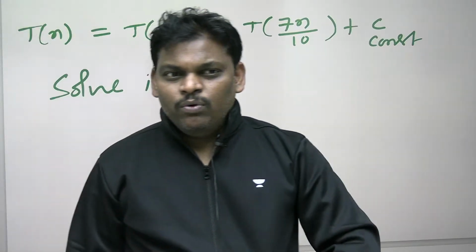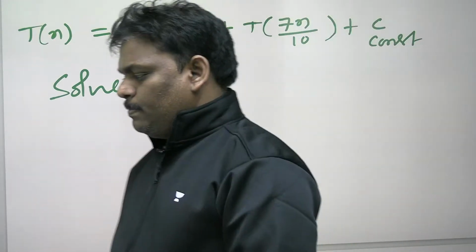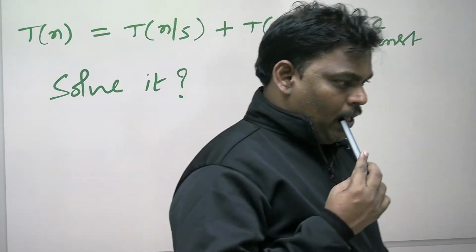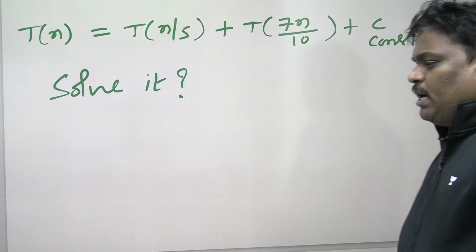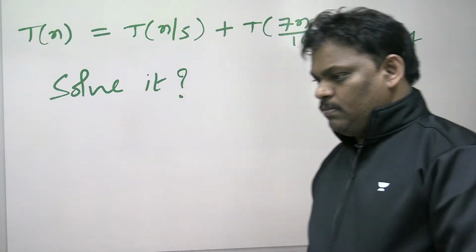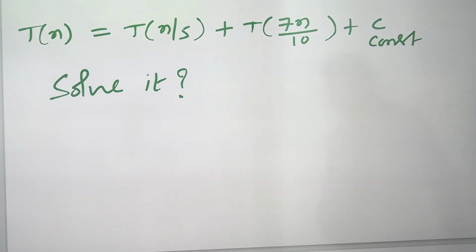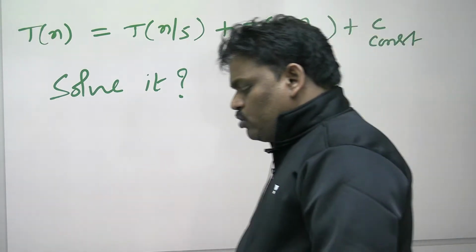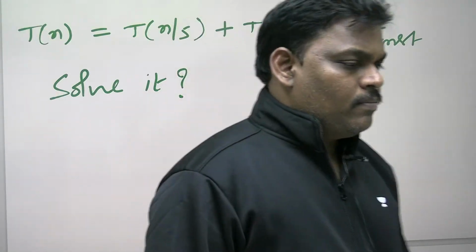Those people who are watching, can you try this and let me know the answer?